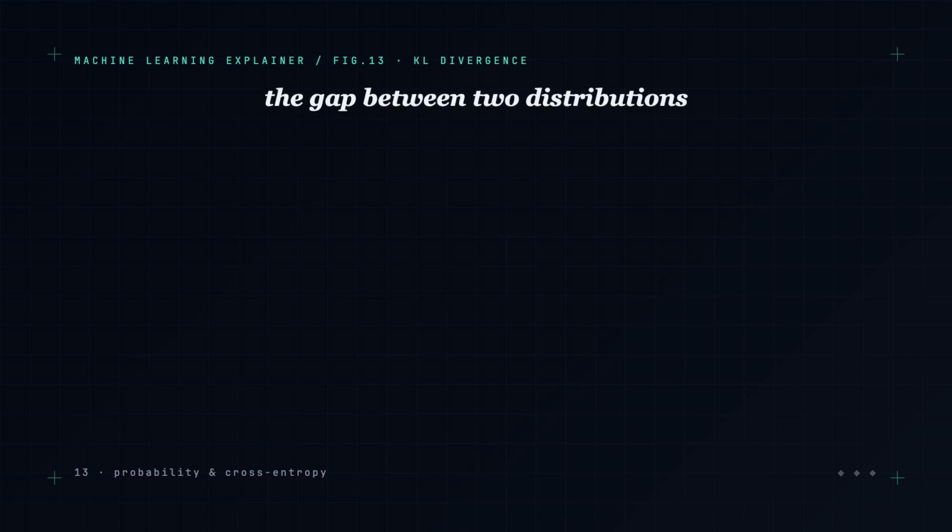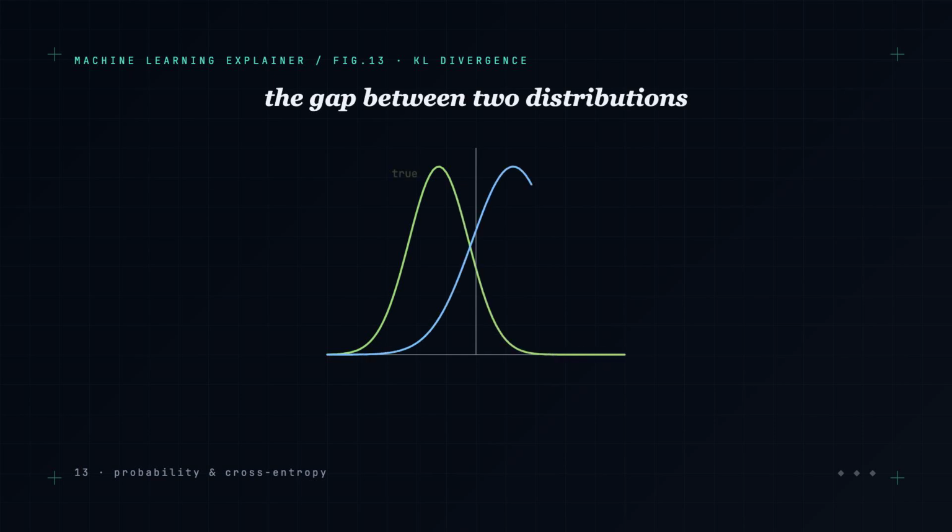Closely related is KL divergence, the extra surprise you pay for using the wrong distribution instead of the true one. It's 0 only when the two distributions are identical and grows as they drift apart. Cross entropy equals the true entropy plus this KL gap. So minimizing cross entropy is really minimizing that gap, pulling the model's beliefs toward reality.